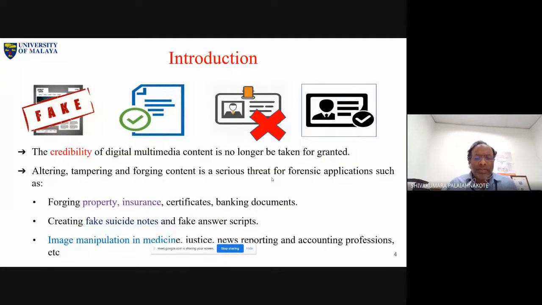That's the introduction. There are many applications for this one; I'm trying to explain only one. Look especially at property documents, the real estate business. I think you know very well what is happening in a sub-registrar office. Even though there is a PDF document, they can change it. I tell you one simple example. This is actually my own case.